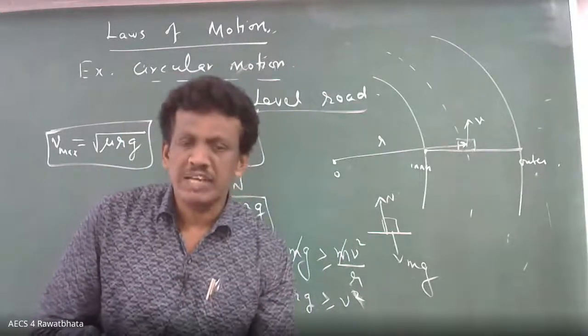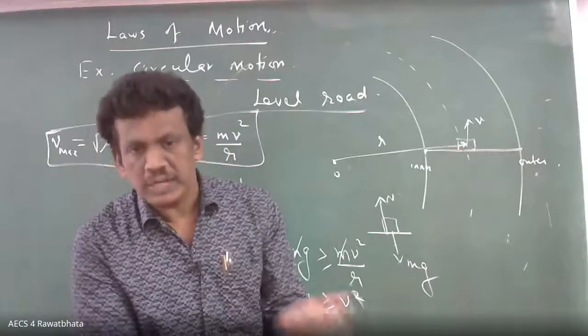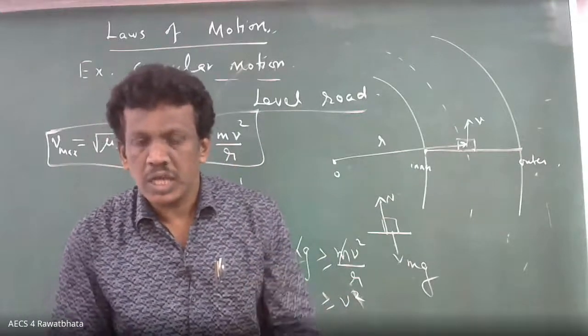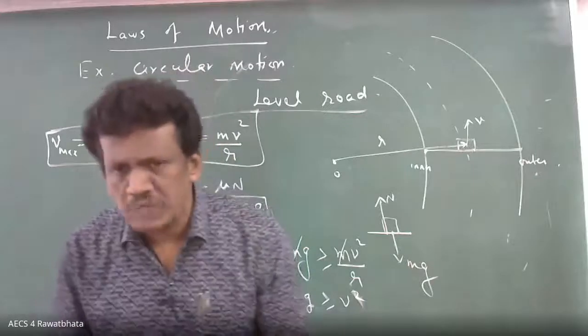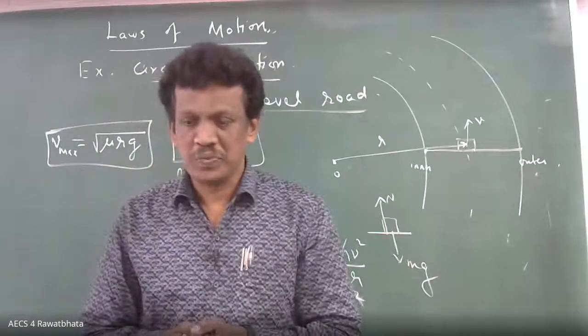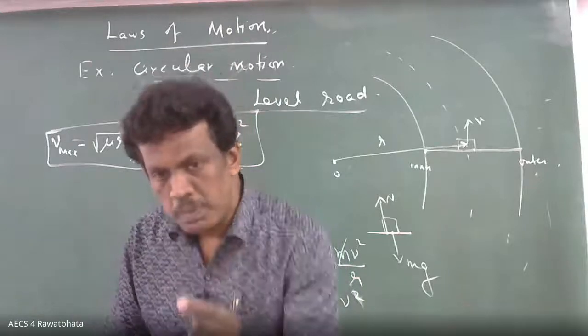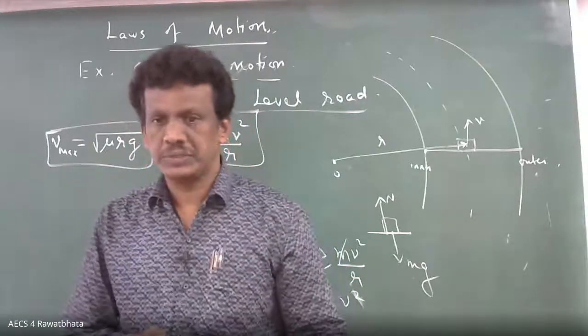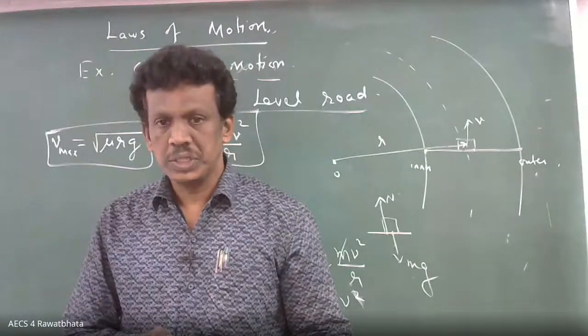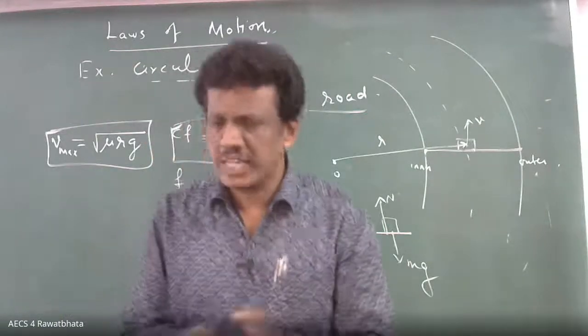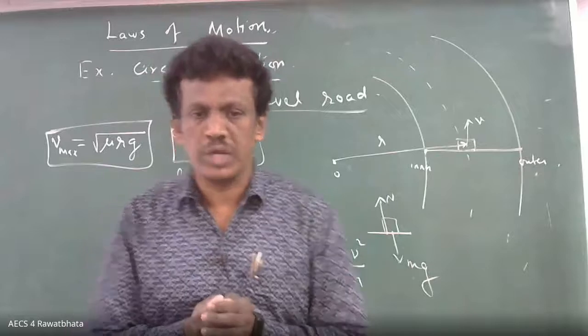One is the road surface, another is the surface of the tire of the vehicle. Mostly what do we use? Rubber. Now, let us go into detail on my concept. So rubber and concrete, stone. That depends on what we call mu, the coefficient of friction, in general.